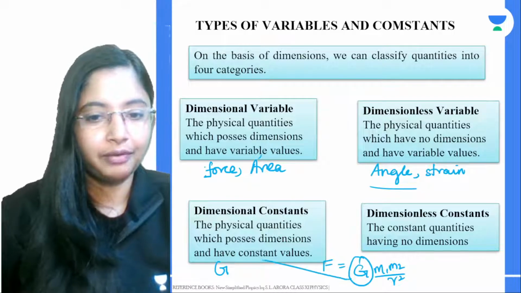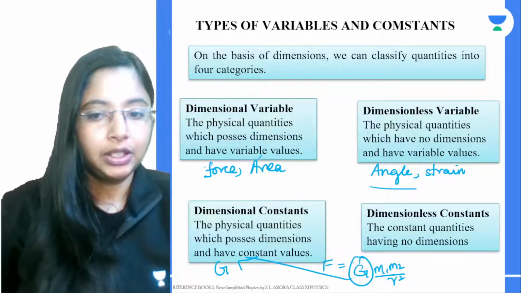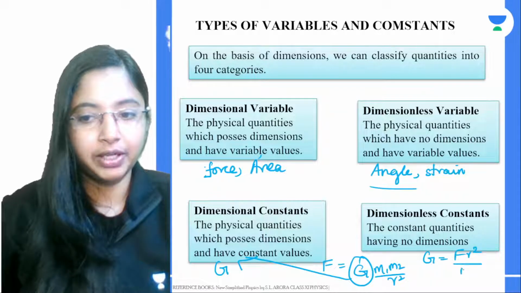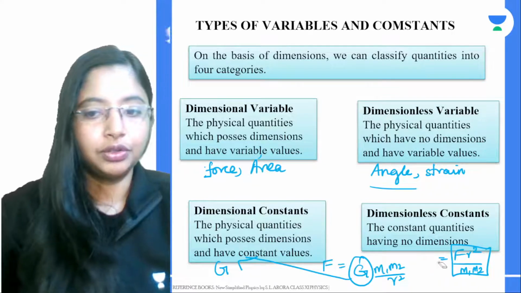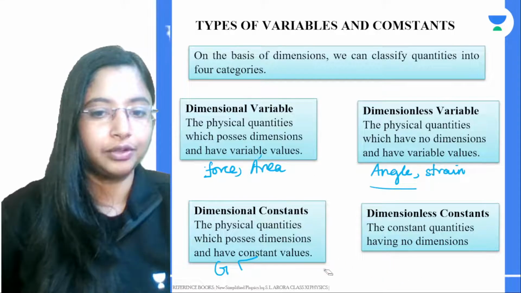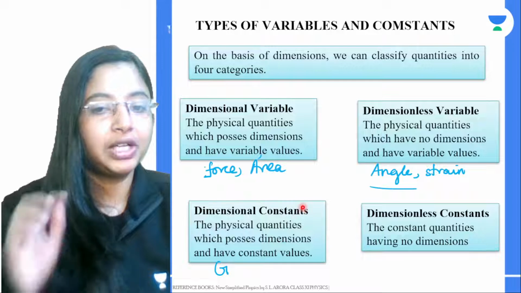This G is a constant value, but you can express it as F r square divided by m1 m2, which means G has a dimension. Physical quantities which have a dimension but are fixed values are called dimensional constants.